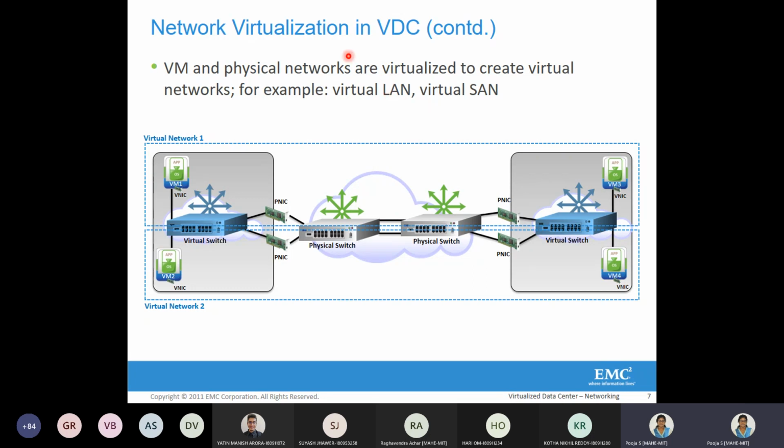So network virtualization is of two types, that is virtual LAN and virtual SAN. Okay, so we'll see how the communication happens between VM1 and VM3, which are connected to two different switches. Two different switches, but they are in the same LAN. Please note, they are in the same LAN, but they are connected to two different switches.